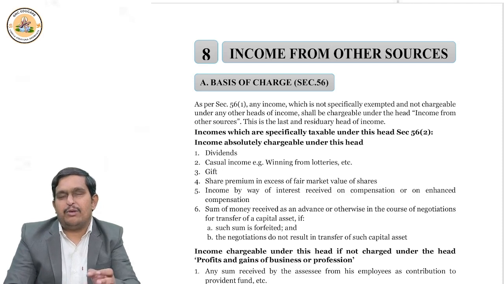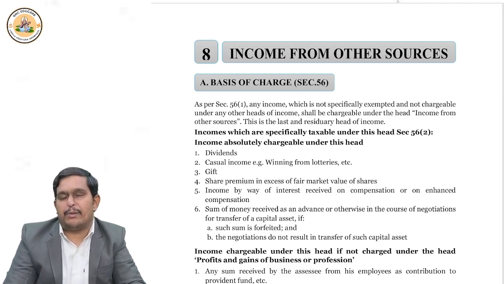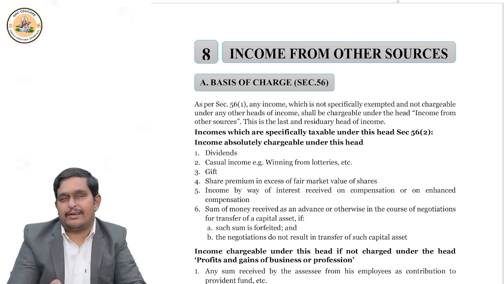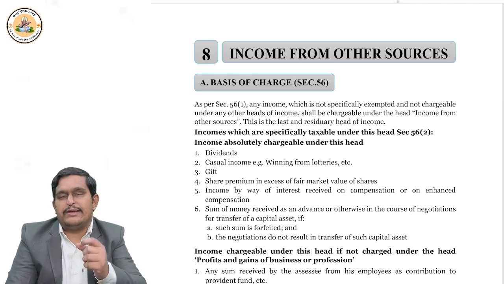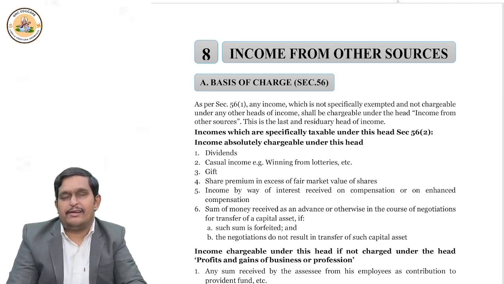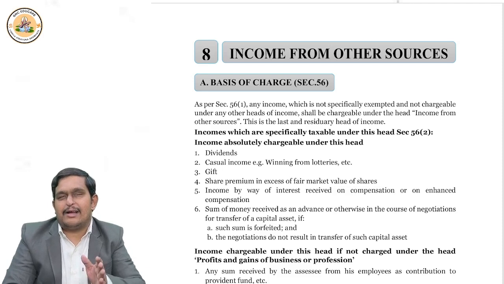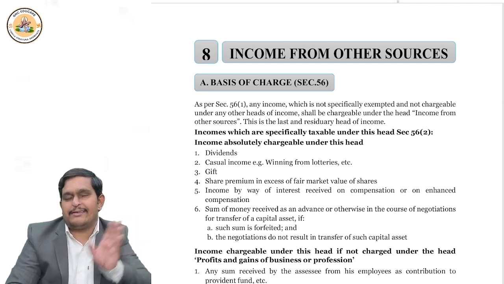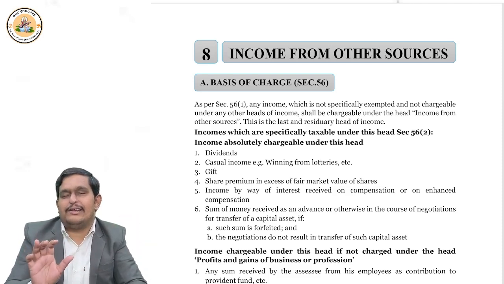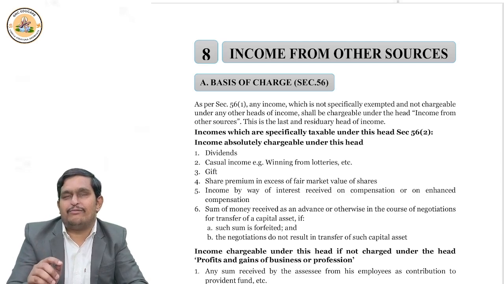Now, suppose, for example, government compulsorily acquires your property. Then government will pay you some compensation. Now, if the government delays in paying the compensation, government not only pays that compensation, but also pays you interest on it. That compensation is taxed under the capital gains chapter, but the interest on it is taxed under income from other sources.